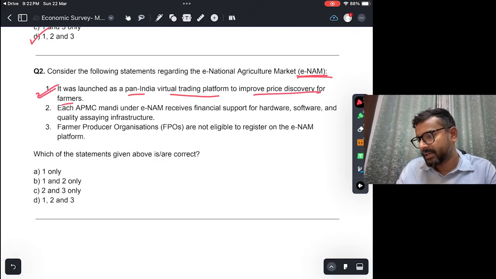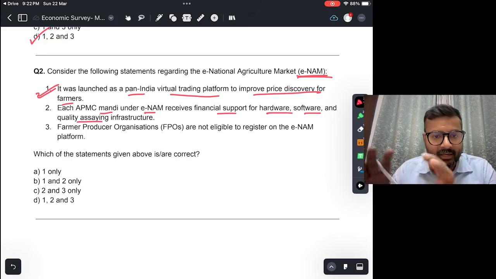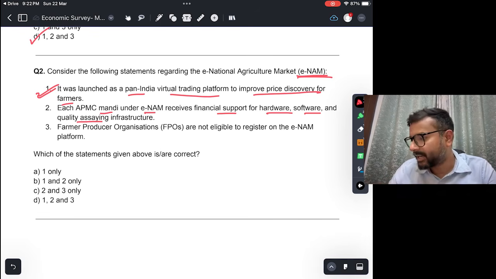Each APMC mandi under ENAM receives financial support for hardware, software, and quality assaying infrastructure. This is also true. ENAM के अंदर every APMC mandi across the country has to participate in the online auction, and for that they receive financial support from the government. Okay, so hardware, computers, internet connection, softwares, infrastructure,